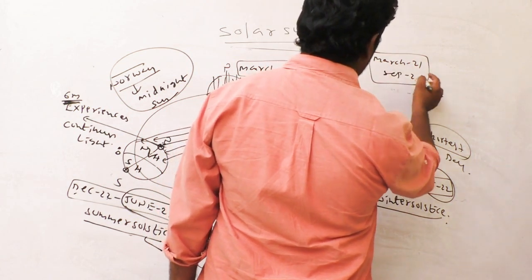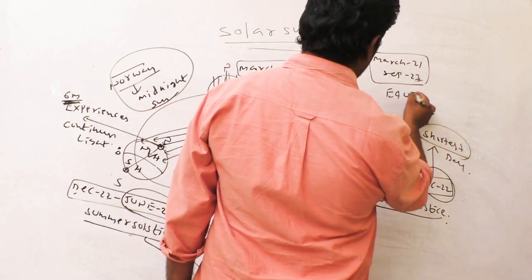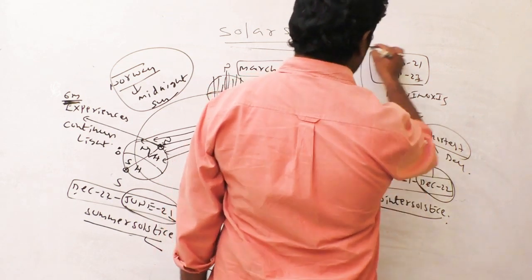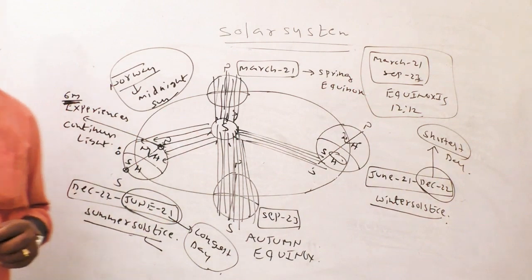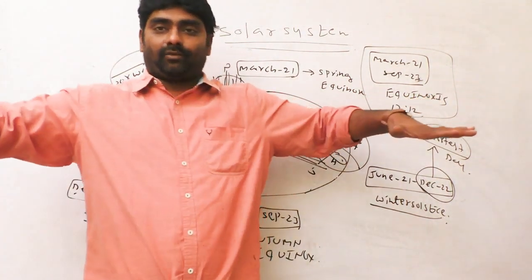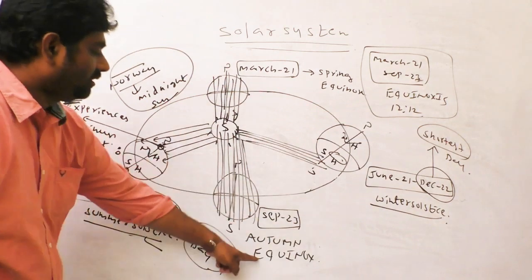These 2 days are called equinoxes. Equinox means exactly 12 hours of day and 12 hours of night. So on the equinox days, days are equal worldwide.